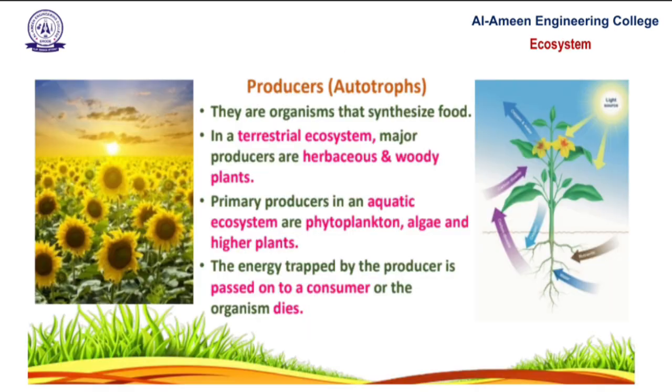First one, producers. Producers are also called autotrophs. They prepare their own food using sunlight through photosynthesis. Examples include green plants and algae. They form the base of the ecosystem because all other organisms depend on them for energy.